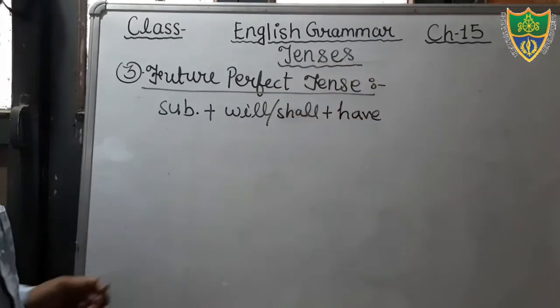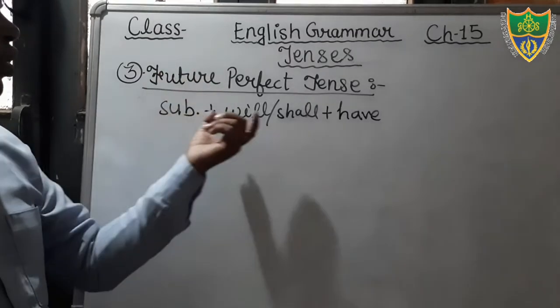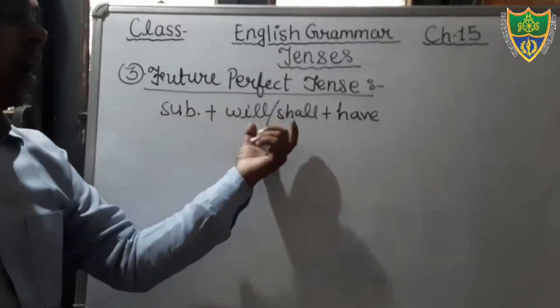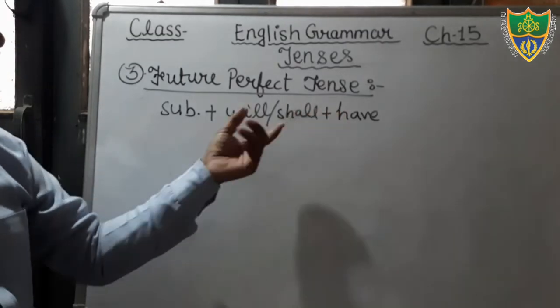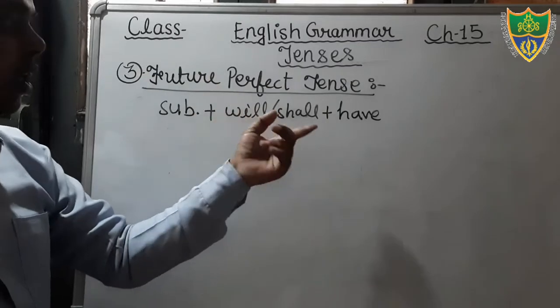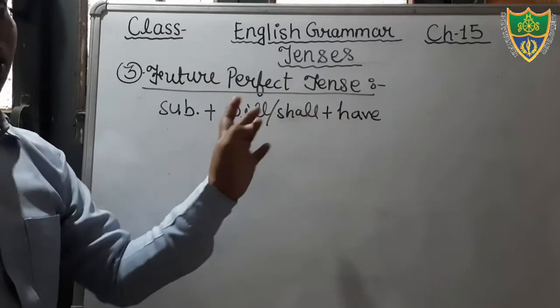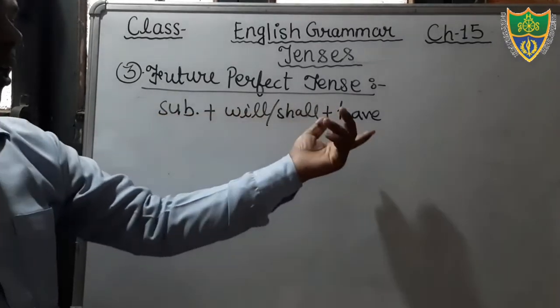The C students, you should keep in your mind, in future perfect tense you will use the helping verb will have or shall have. Okay, will have or shall have. We will use shall have with I and we only, and we will use will have with all kinds of subject. Okay, subject will have or shall have.